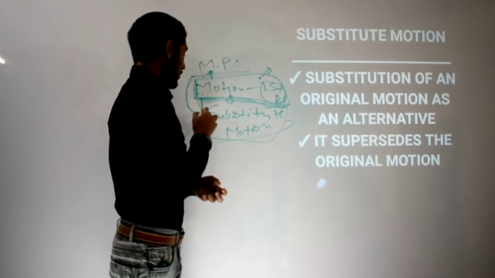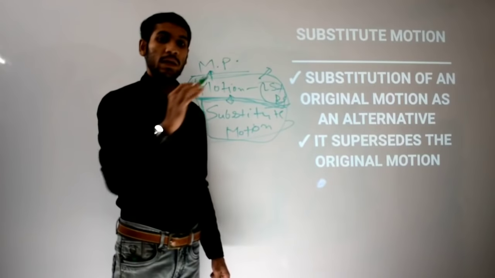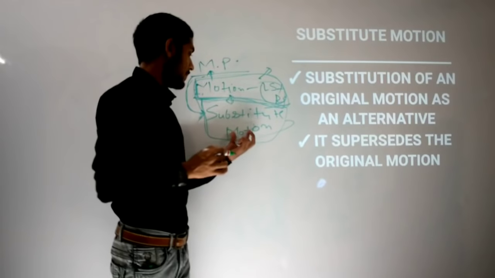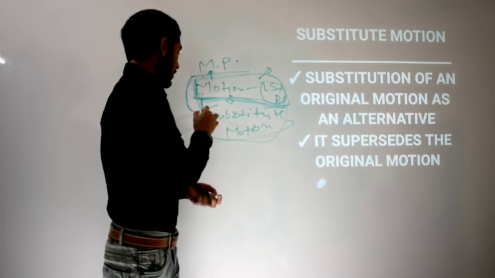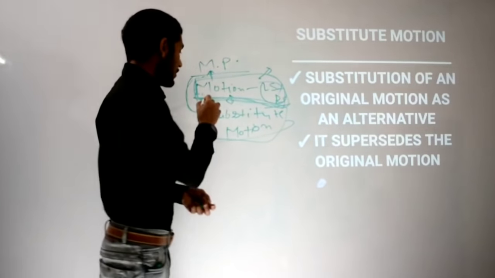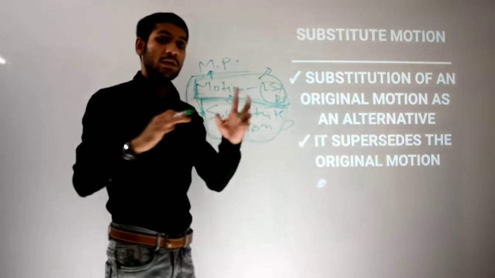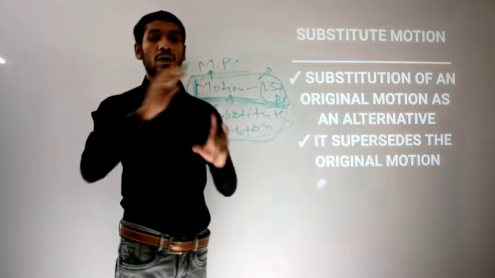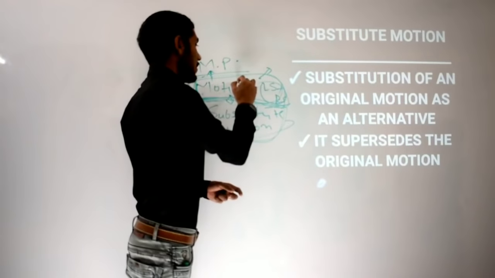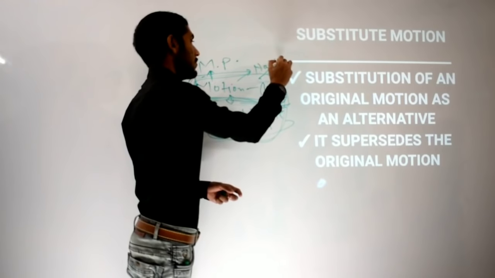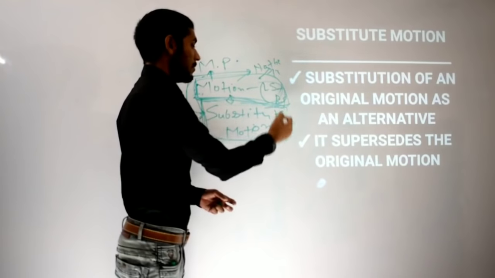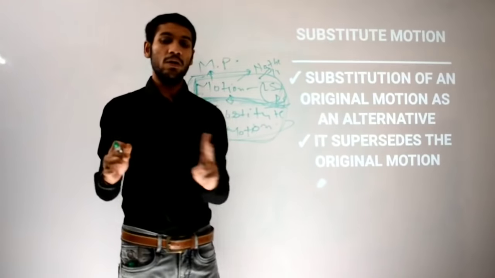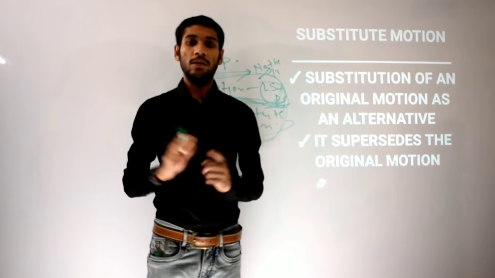He will remove those provisions, and this MP may include some other provisions in this new substitute motion, to get it passed. When this substitute motion is permitted by the presiding officer of the house, then the original motion, the earlier motion, will not be in use. It means the substitute motion supersedes the original motion. So I hope till now you have got two important motions, that is substantive motion and substitute motion.